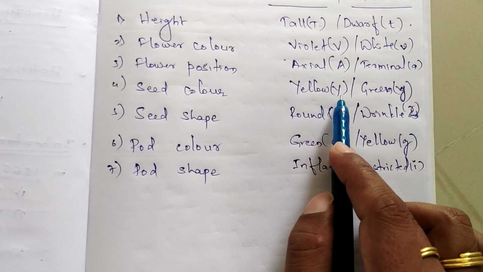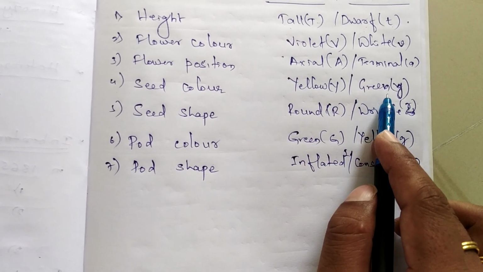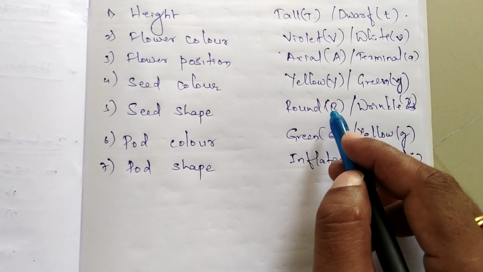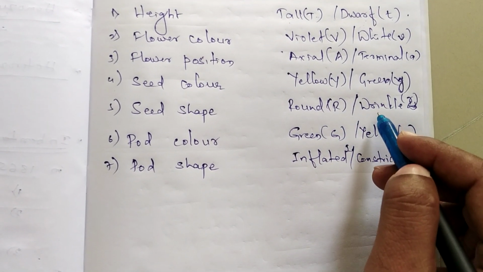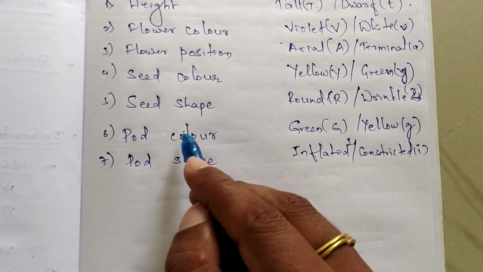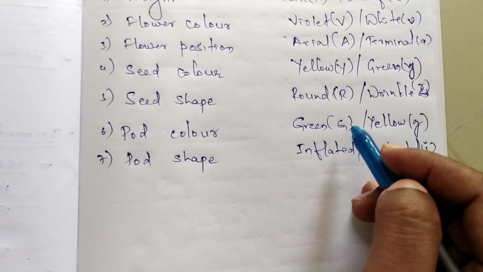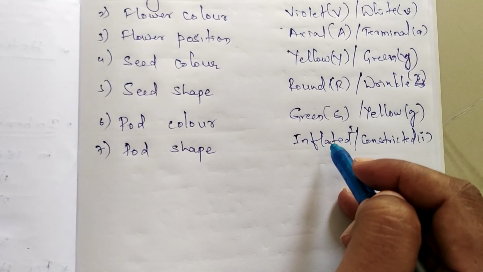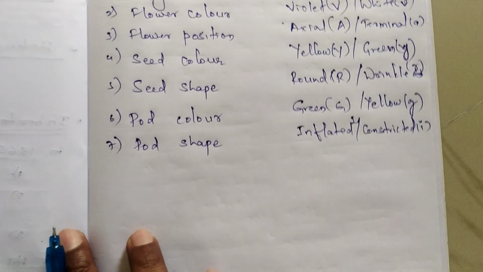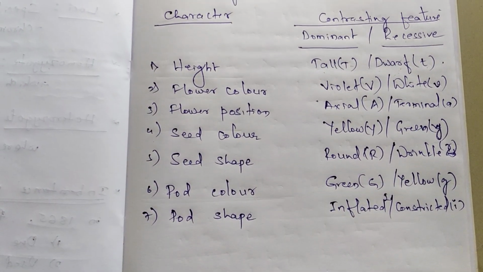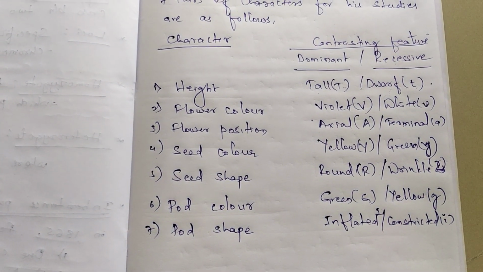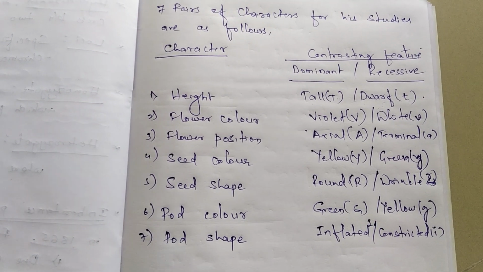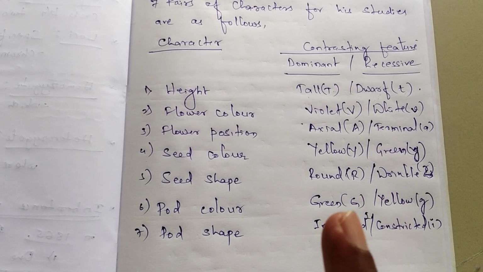Seed color, the produced seeds may be yellow or green. Seed shape, the produced seeds may be spherical, meaning round, or they may be wrinkled in morphology. And pod color, again the pod color may be green or yellow, and the pod shape may be inflated or constricted. These are the 7 pairs of characteristics he selected for his experiment. Let us discuss in our next video the inheritance pattern, or the cross between those plants. Thank you.